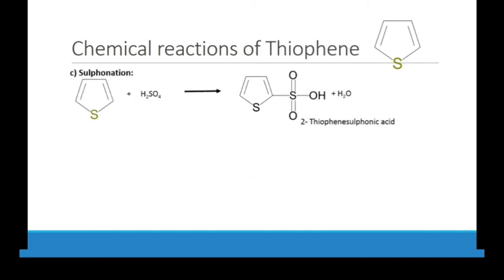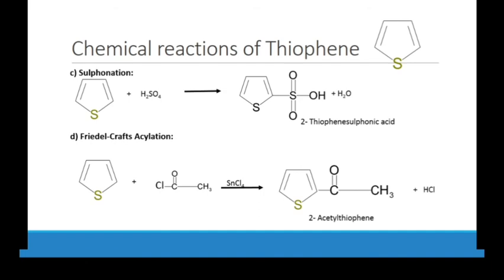Now we will talk about sulfonation. Sulfonation means if we have thiophene with H2SO4, it will attack at position 2, because position 2 is more stable than position 3, since at position 2 we have 3 resonance structures, but at position 3 we have 2 resonance structures. Then acylation, with acetic anhydride, and then we have 2-acetylthiophene. So these are chemical reactions of thiophene with electrophilic substitution at position 2.